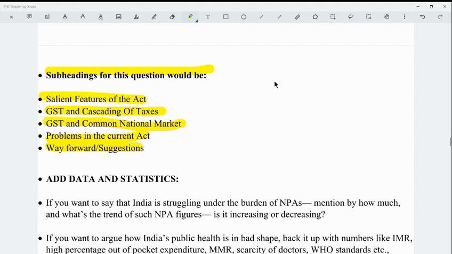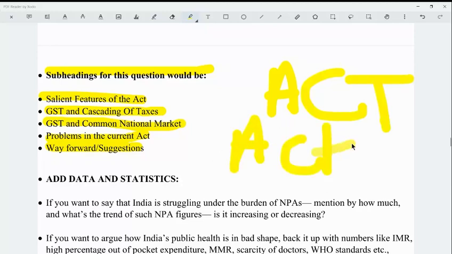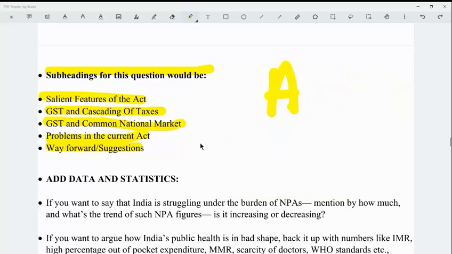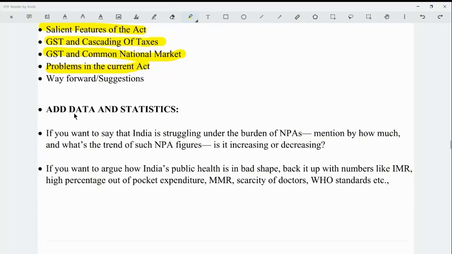The subheadings you can either mention in capital letters. For example, if you have to write act, you can write ACT in capital letters, or if you are writing in running handwriting, you can put a rectangular box around that. So it will get highlighted from the rest of the text. The examiner will automatically get to know that it is a heading, and he or she will read it accordingly.